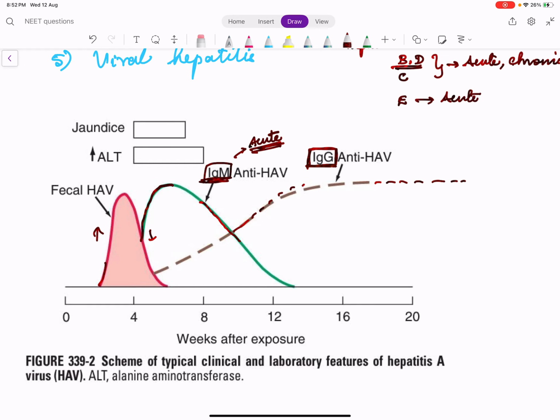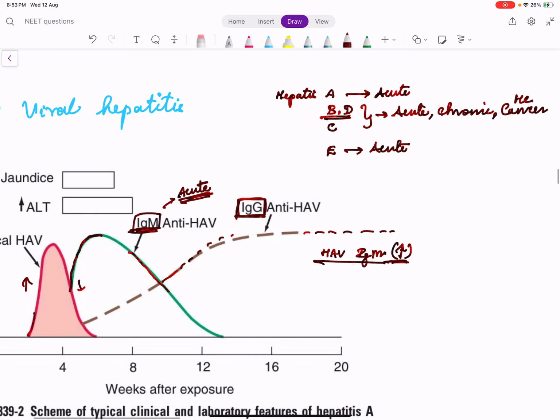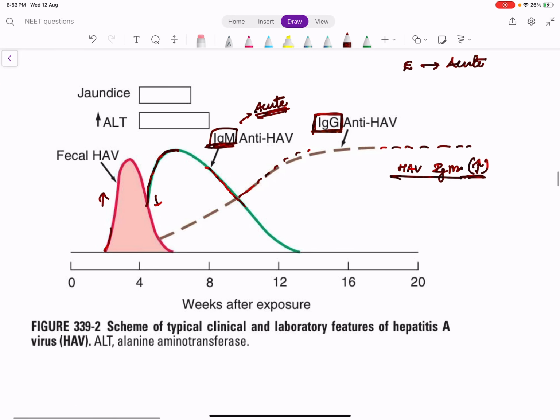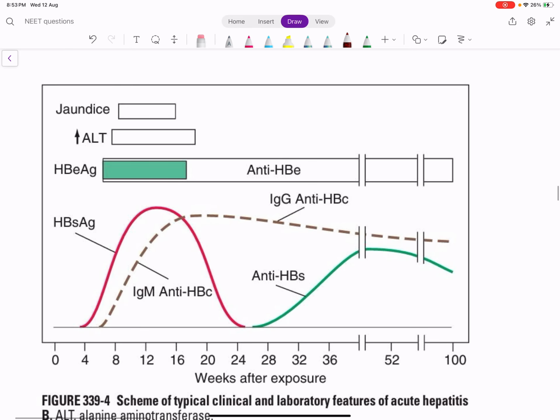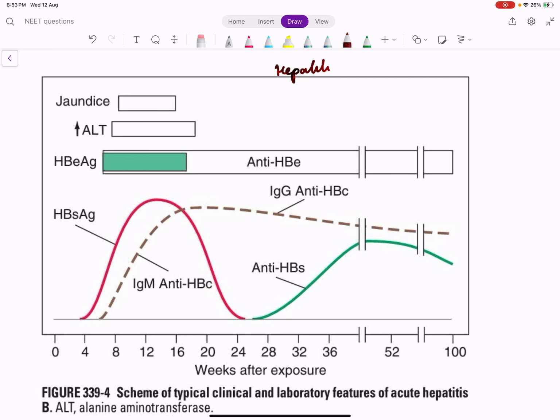I put this image because it is easy to understand hepatitis A. When hepatitis A is there, what test do we send? HAV IgM. It starts to rise a little bit later, or immediately after the infection. So when this is positive, we can diagnose hepatitis A infection. Hepatitis A usually comes with diarrhea or an acute hepatitic illness. But you should understand this IgM, IgG and antigen concept for another important disease, which is hepatitis B, because hepatitis B has both acute and chronic patterns.